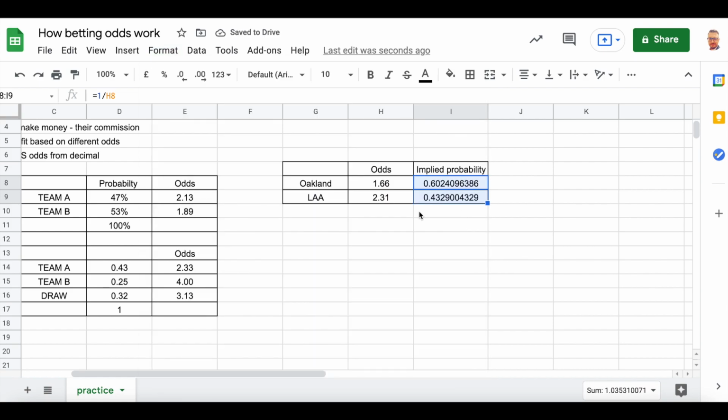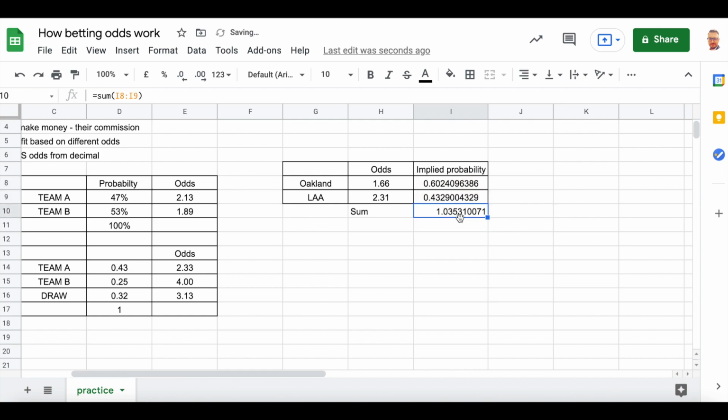But what is important, if we sum them together, we know that it must be 1, right? So 100%, or the number 1, represents that this game will happen. And if we sum those two numbers, we should get 100% or 1 in this case.